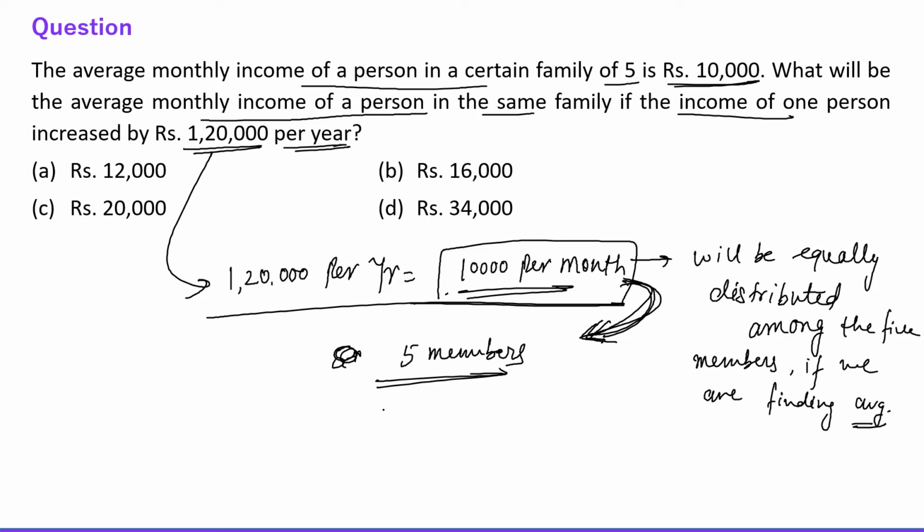So 10,000 by 5, so every member will be benefited by 2,000 rupees.